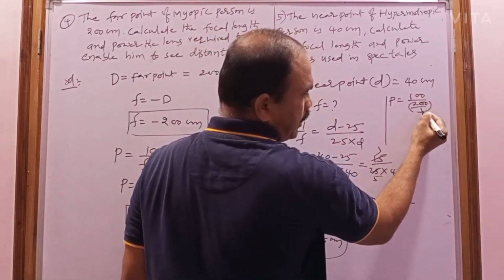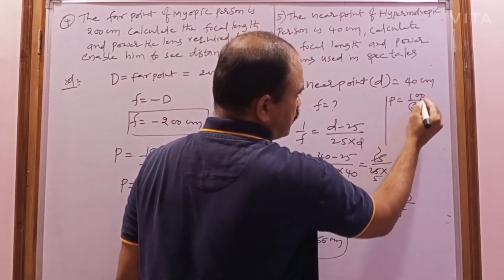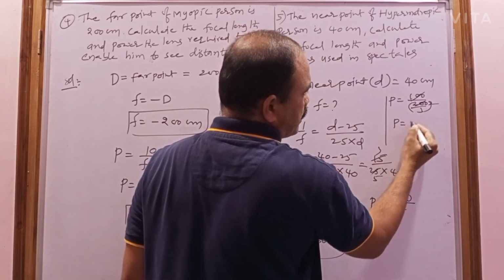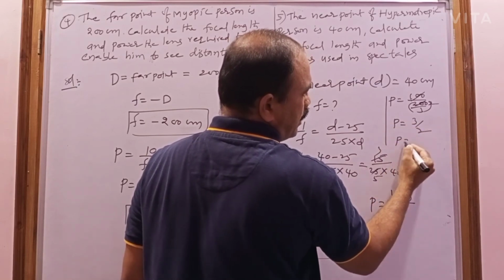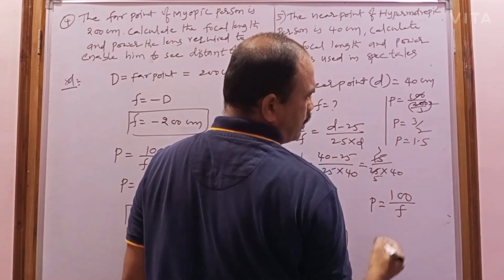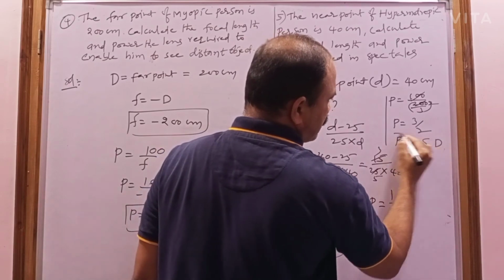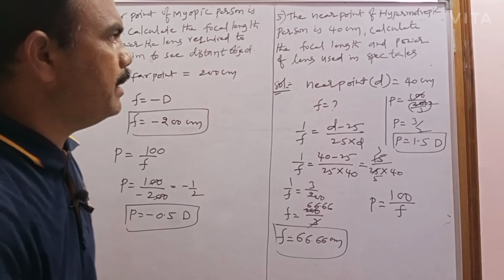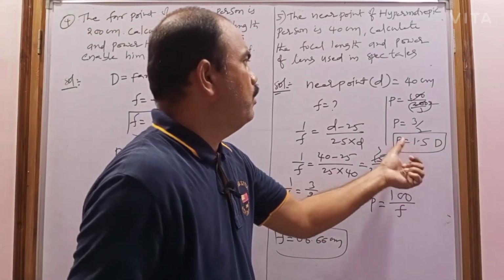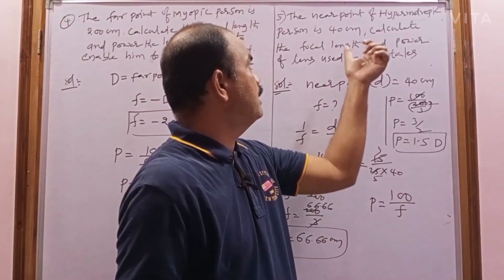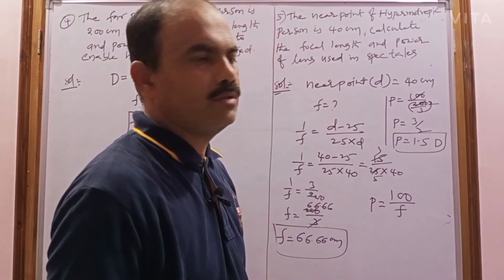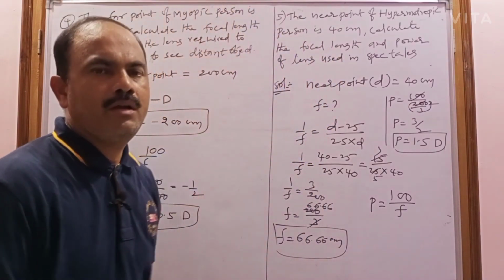This denominator will go to the numerator. 100 ones are 100, 100 twos are 200. So P is equal to 3 by 2, which is 1.5 diopter. So the power of the lens is 1.5 diopter. This is about the problems on defects of vision.